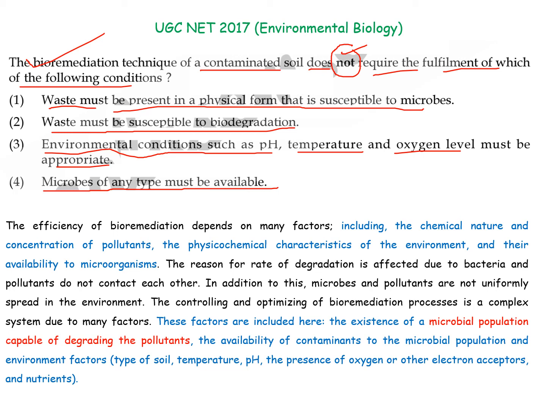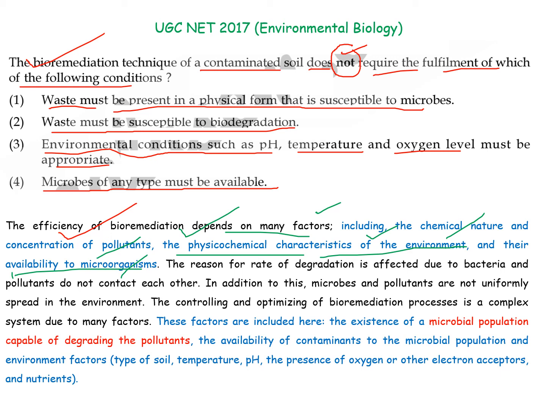As we know, the efficiency of a bioremediation technique depends on some factors, including the chemical nature as well as the concentration of pollutants, the physiochemical characteristics of the environment, and the availability to the microorganism.